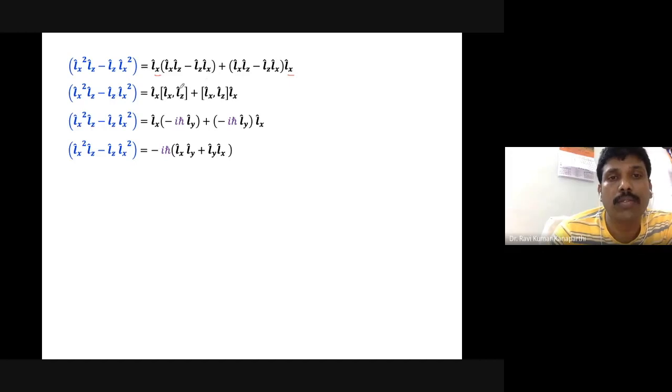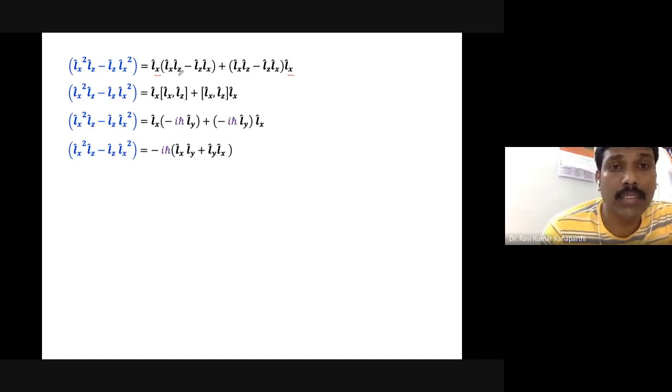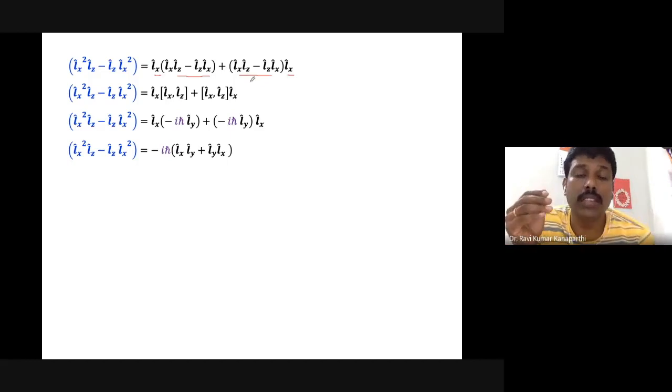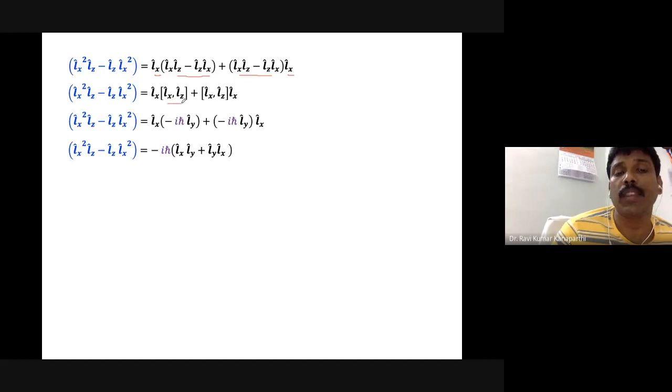Okay, now further you can simplify that: LxLz minus LzLx. So this is the object that you get, and here LxLz minus LzLx, multiplied by Lx. So these objects are nothing but the Lx and Lz commutator. Similarly, this object is also the Lx Lz commutator. But we know very well what the answer of this is. Lx Lz, the answer is i h cross Ly.